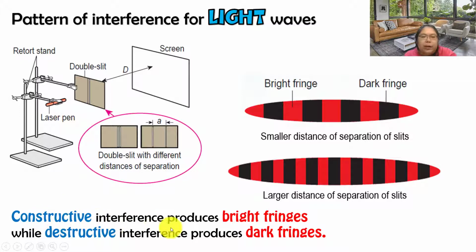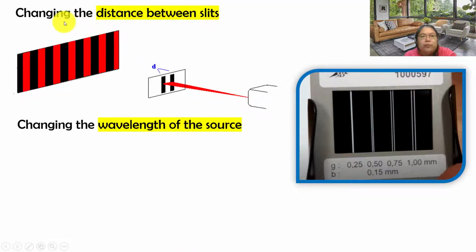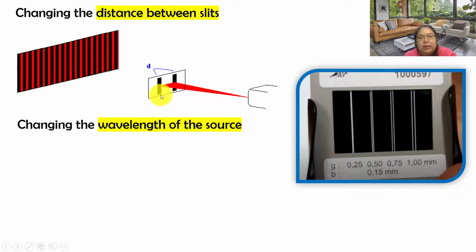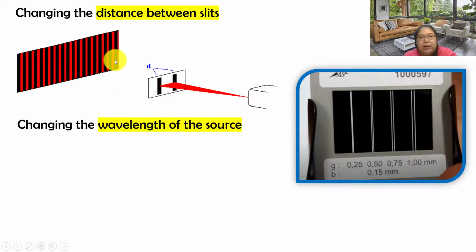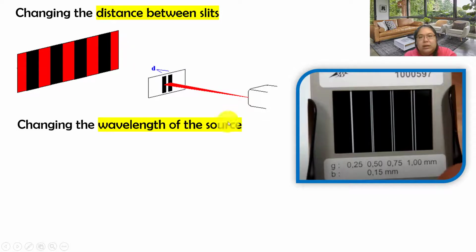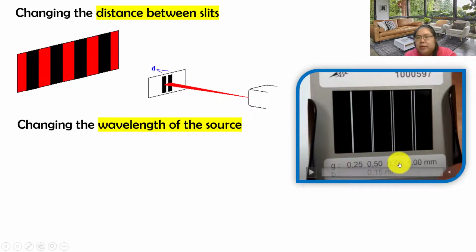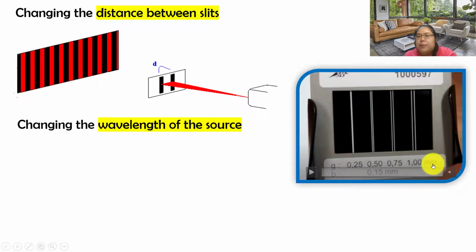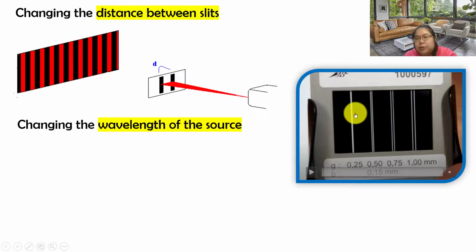So constructive interference produces bright fringes. If there's destructive interference, that means they produce dark fringes. Okay, now here is one of the changes, the distance between the slits. Can you see the slit? When I make it wider, you find the fringes become thinner. This one is an example using 0.25, 0.5, 0.75, and 1, calculated in millimeters. This one is a slit. After that, the laser will pass through the slit.